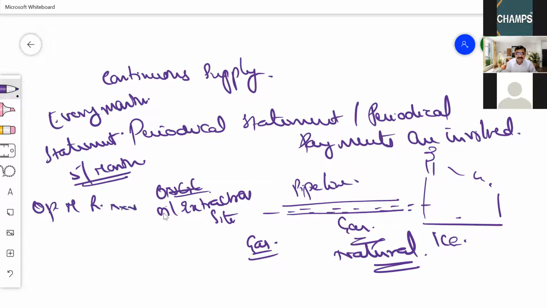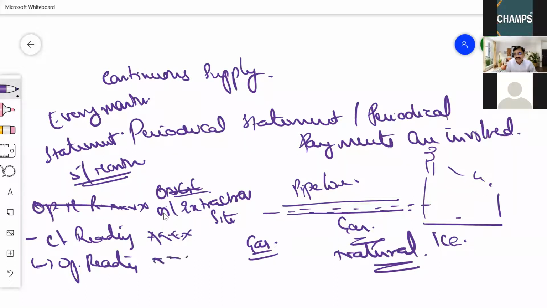Closing reading, less opening reading, so billed units, billed units into rate.